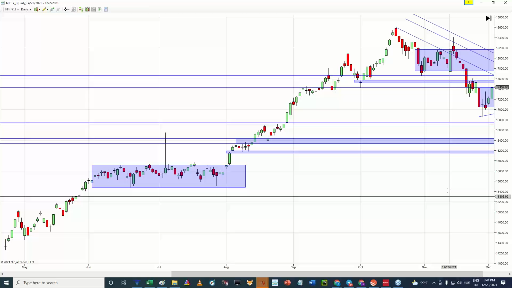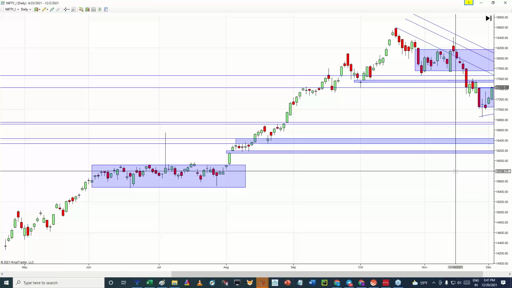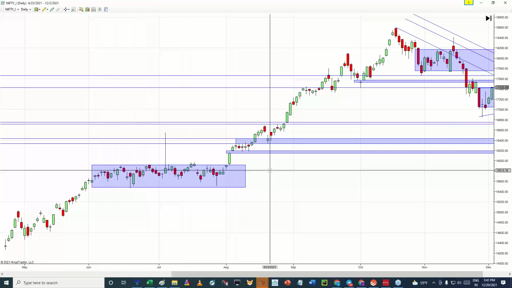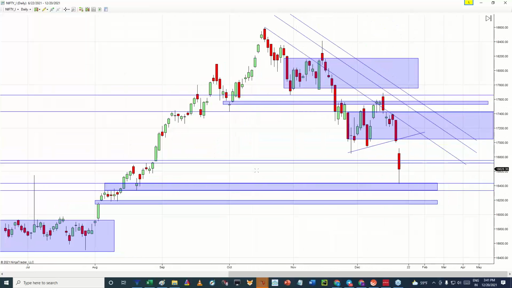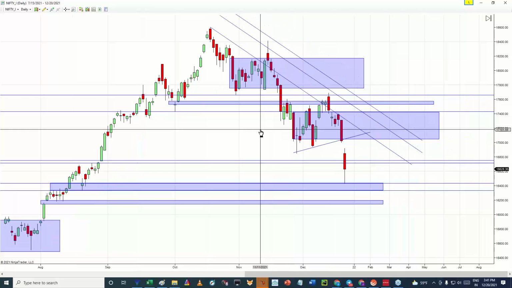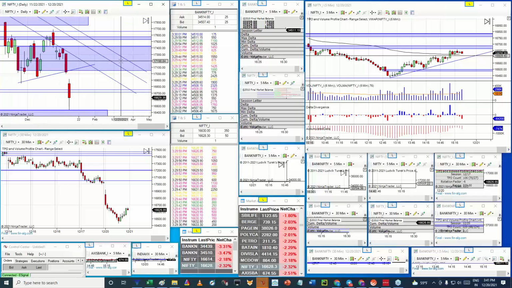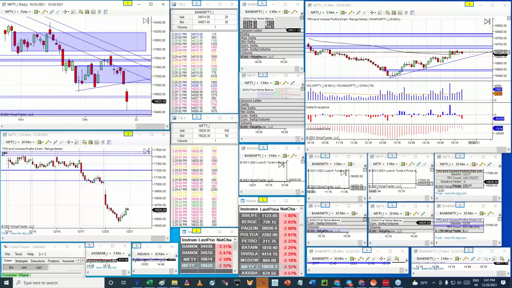We can expect Nifty to then start reaching around this base and start testing this base area wherein last accumulation took place. So let's see what will happen in Nifty in the next coming days. But as of now, data kind of looks a little bit on the bearish side.